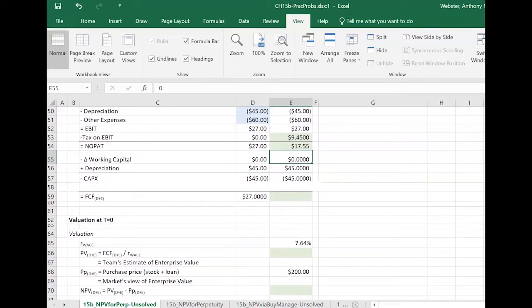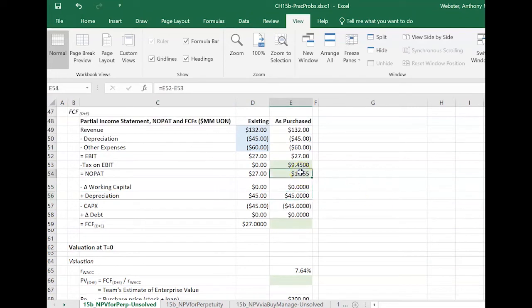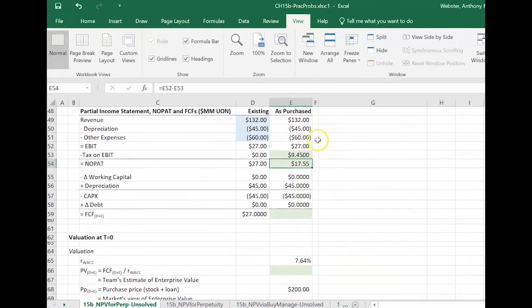And in general, to get to our free cash flow, we have to subtract annual changes in working capital, add back depreciation, subtract CapEx, and any extraneous changes in debt that happen in some weird way get included in there. And in this case, of course, the change in working capital is zero because the company is not growing or shrinking, so it doesn't have to increase its inventory, decrease its inventory, or make any changes to any other working capital accounts. So depreciation does get added back because we're trying to get from this number to cash. So we see this depreciation hidden in there. We know that's a non-cash expense.